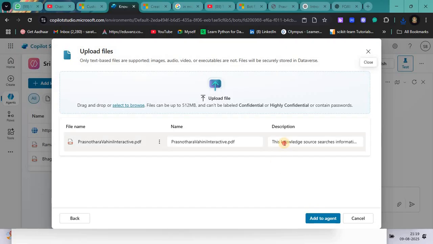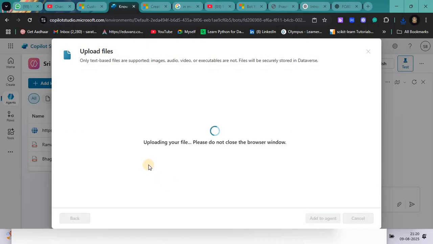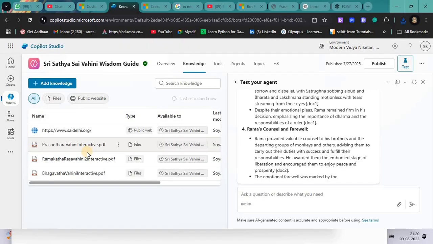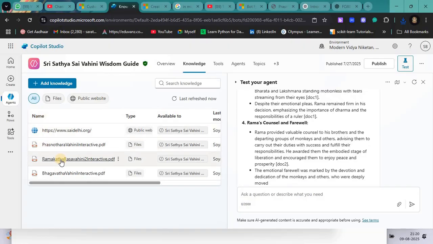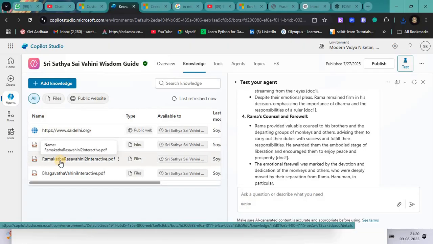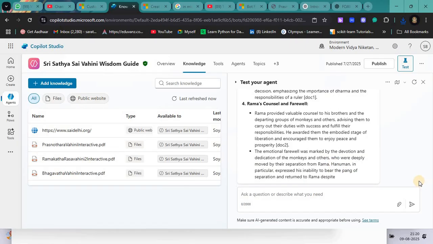Once you add it, this knowledge source searches the information contained in the Prashnottara Vahini PDF. Add to agent, the description is written perfectly. So now it is getting loaded into the knowledge of this agent. Once this is loaded, then you can, okay, now it is there. See, it is still generating the answers.